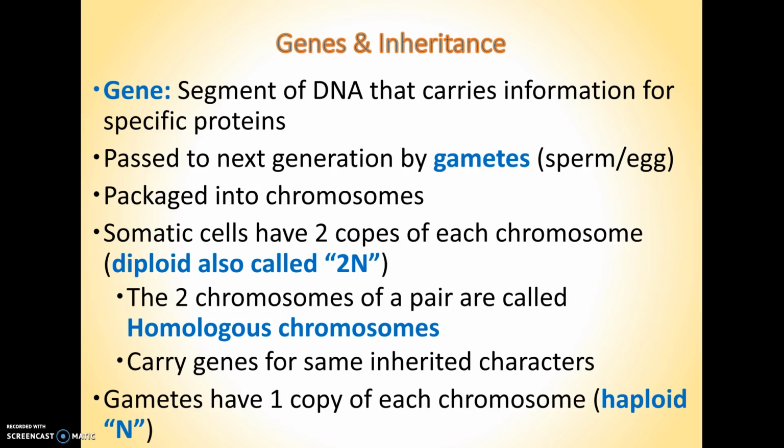The genes are packaged, the DNA is packaged into chromosomes. Remember, you can only actually see those chromosomes when the cell's dividing. The rest of the time, they're loosely coiled as chromatin, and you don't actually see those chromosomes. Somatic cells, body cells, remember, have two copies of each chromosome, not just one. And that makes them 2N or diploid. The chromosomes in a pair are called homologous chromosomes.